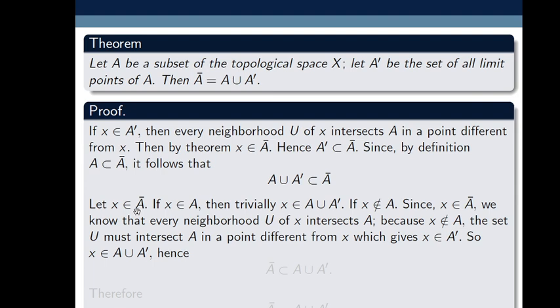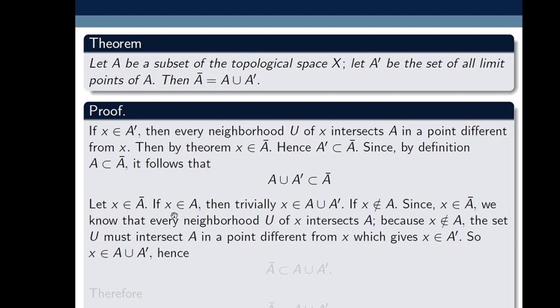Because if X belongs to closure of A, then by that theorem every neighborhood of X intersects A, and whenever every neighborhood of X intersects A in a point different from X, then X must belong to A prime. That's why X belongs to A union A prime.